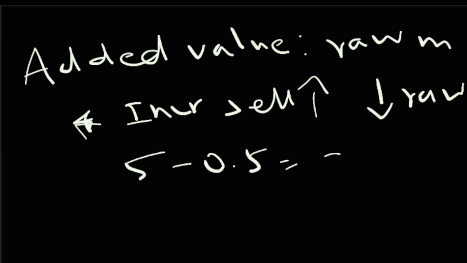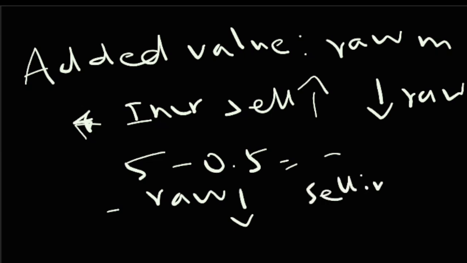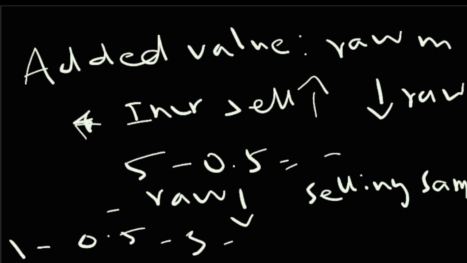The other way was to decrease the material cost and keep the selling price the same. So if the raw material cost was $1, it's reduced to $0.5, and the selling price stays at $3. So there's still profit and there's still value added to the business.